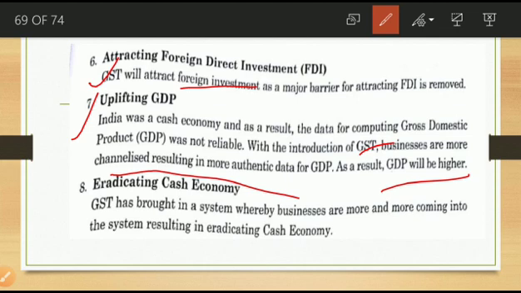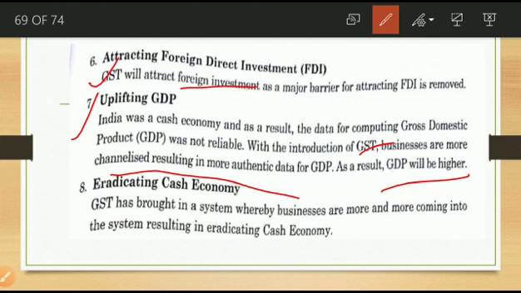Then eradicating the cash economy. That means GST has brought a system whereby businesses are more and more coming into the system, resulting in eradicating the cash economy. With the help of this, everything is electronic based only, accounts based, not cash based. Transactions are done the electronic way, with debit card, credit card, net payment, Google Pay.